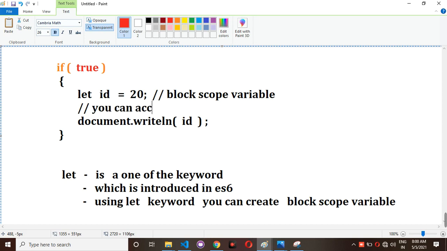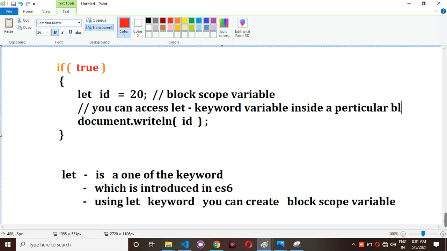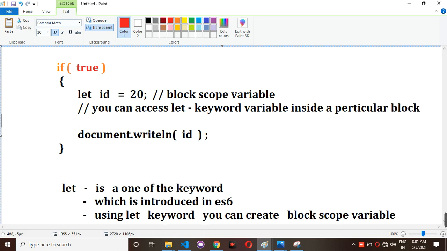You can access the let keyword variable inside a particular block, but you can't access the let variable's value outside of your block.